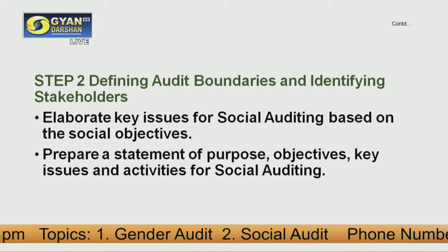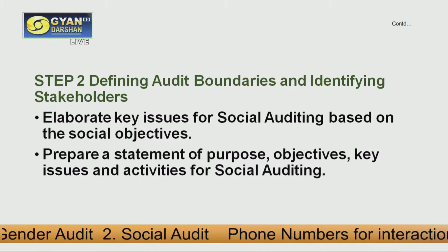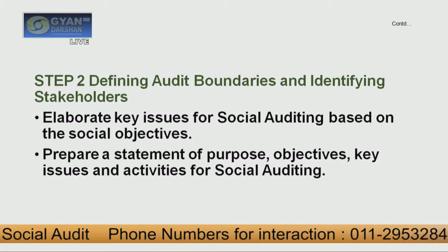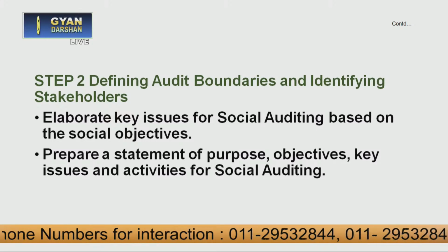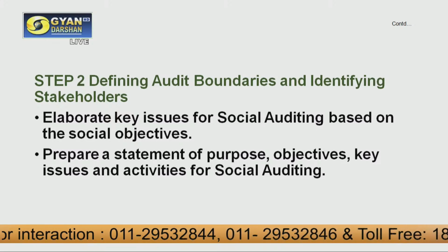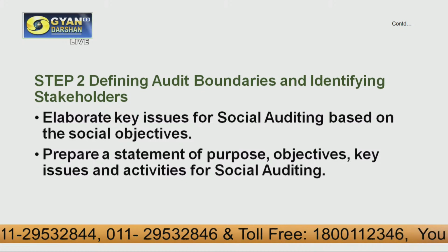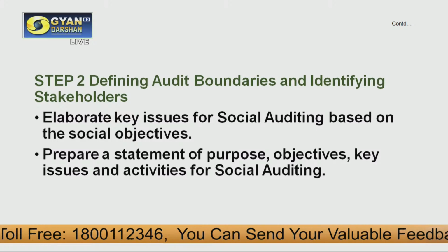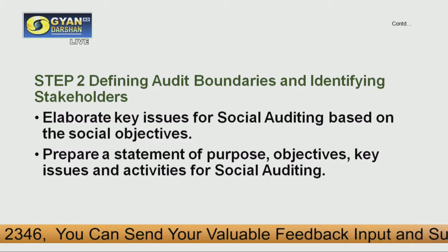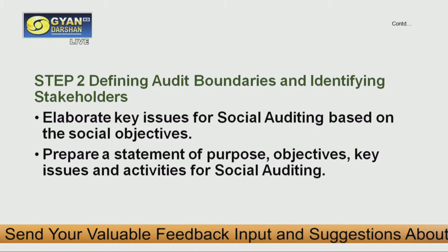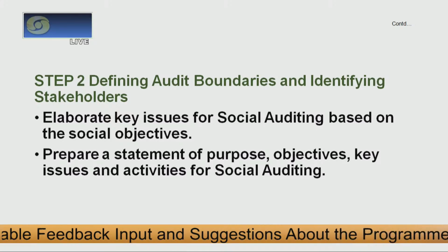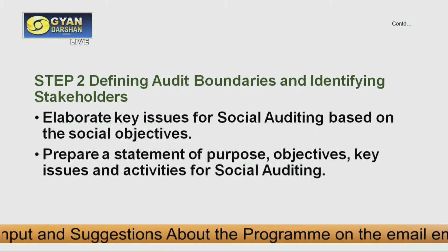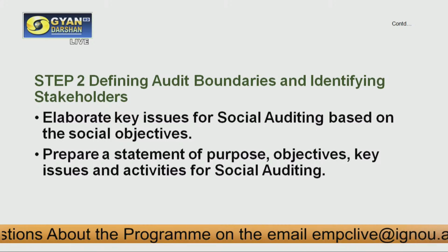When it comes to step 2, it is defining audit boundaries and identifying stakeholders. What is the social audit? What is the objective of doing the social audit? That needs to be defined when we start doing the social audit. In this step 2, we need to clearly define the boundaries, in which areas one could do the social audit. That's why it is defining the audit boundaries and identifying stakeholders.